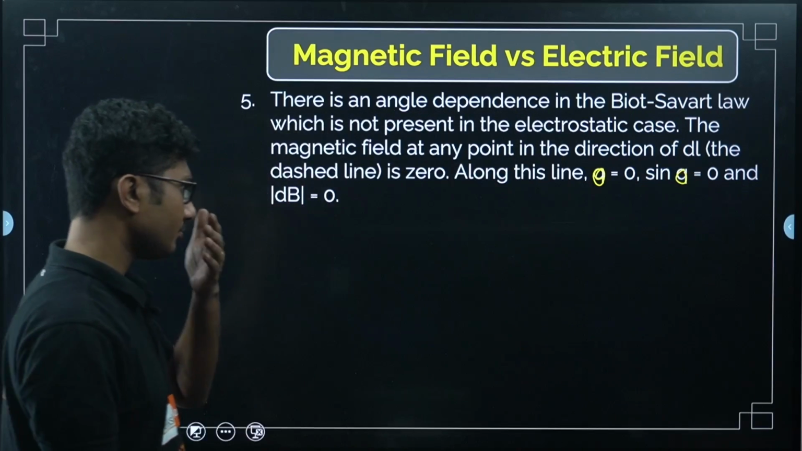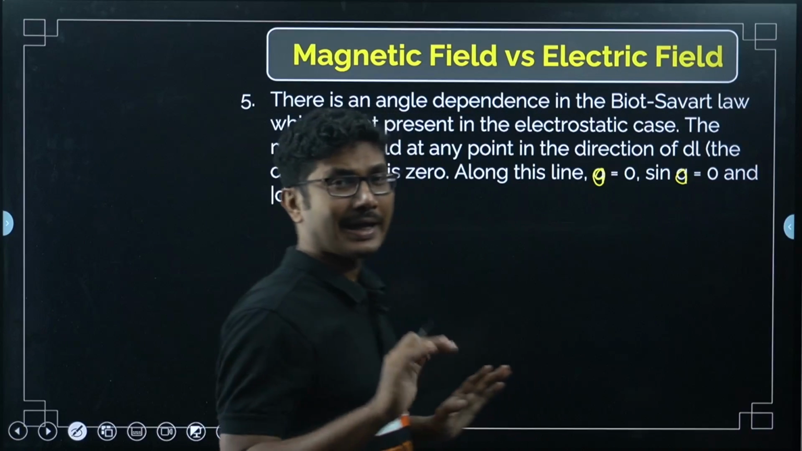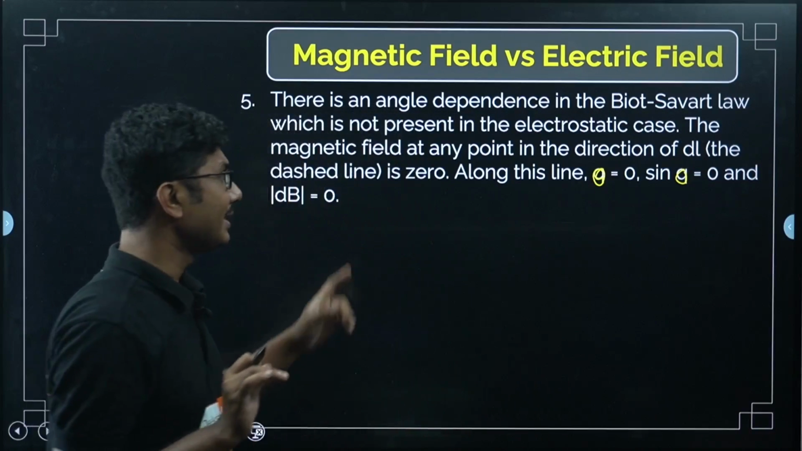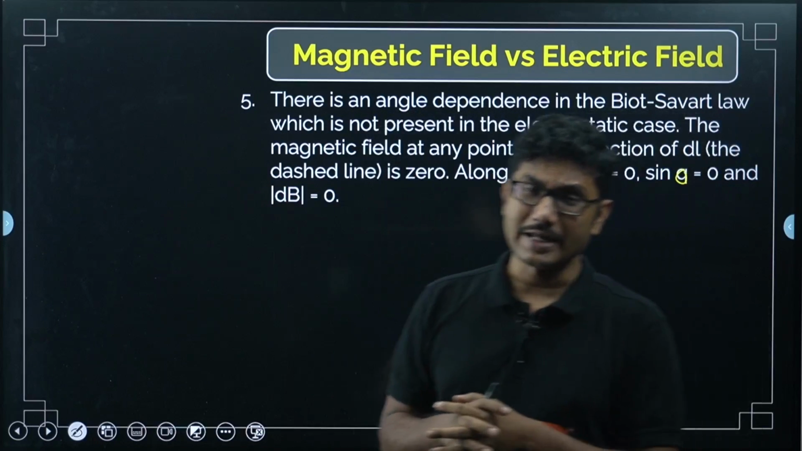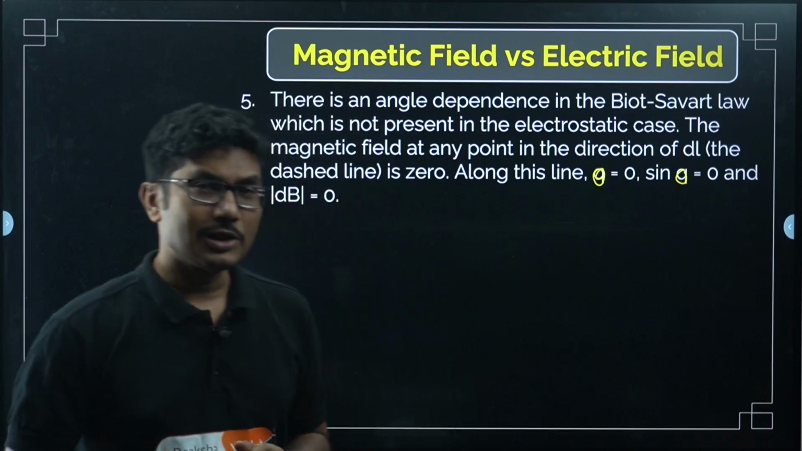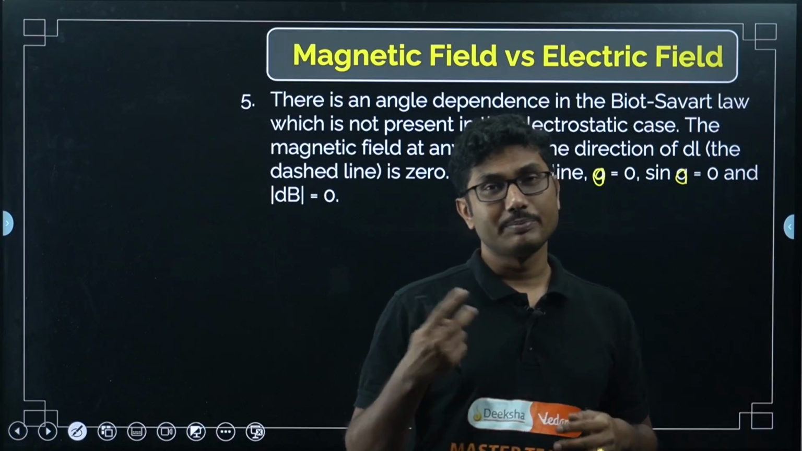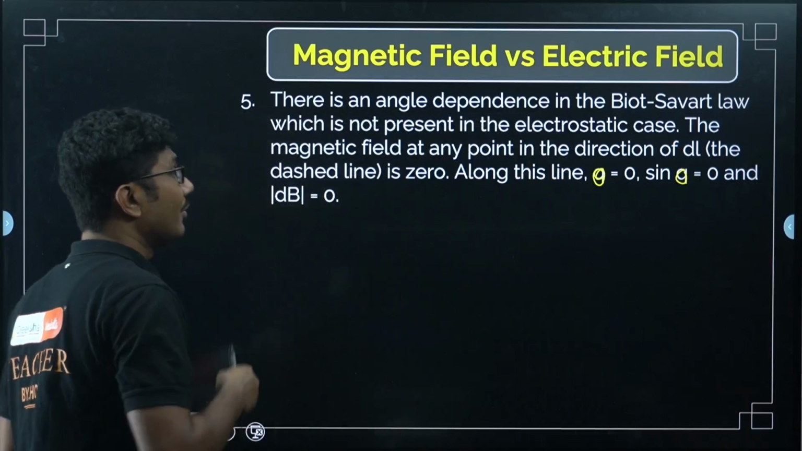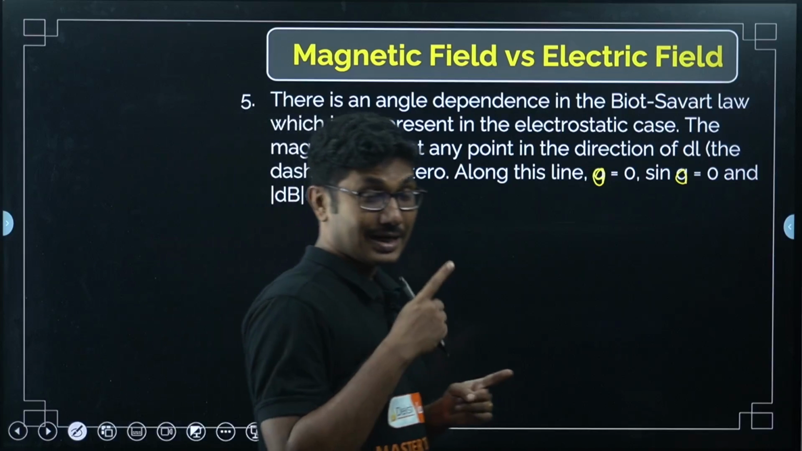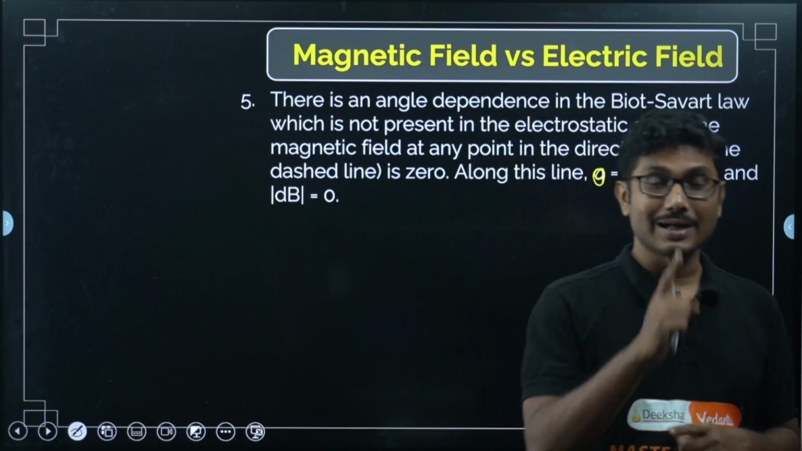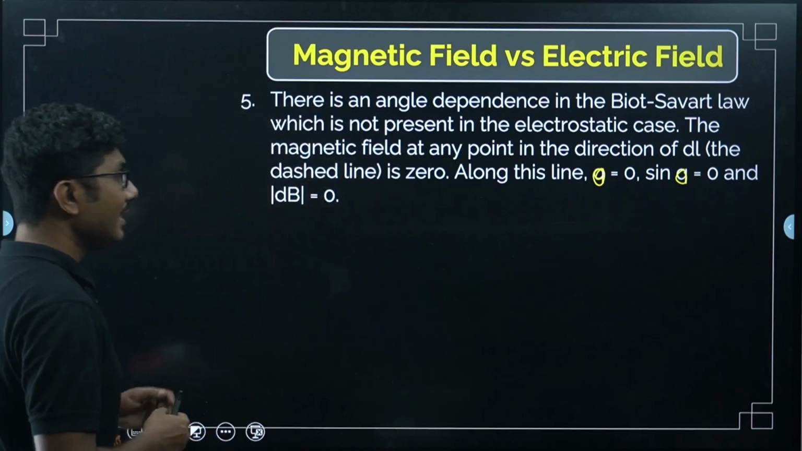So, we have seen that electric field does not have any angle component associated with it, but in case of magnetic field there is a sin theta component. If theta is 0, then sin theta is 0, if theta is 180 degrees, sin theta is 0. So, B is also 0 in that case. Basically, it means that if the current element and the point are in the parallel direction, then the magnetic field becomes 0.